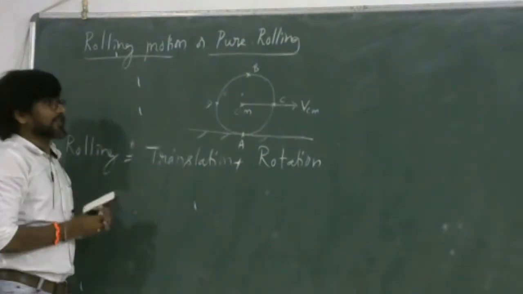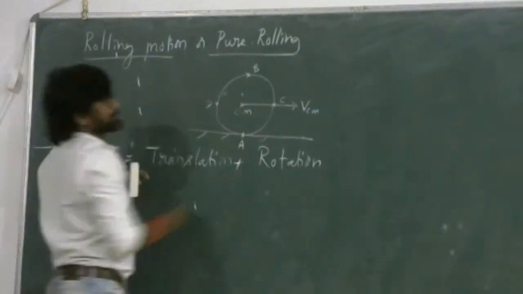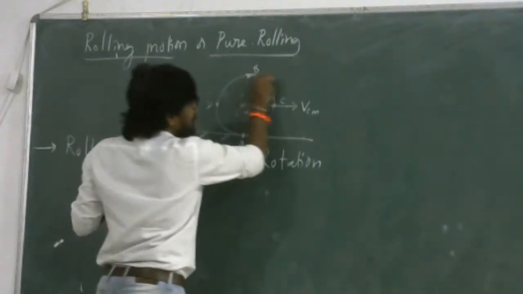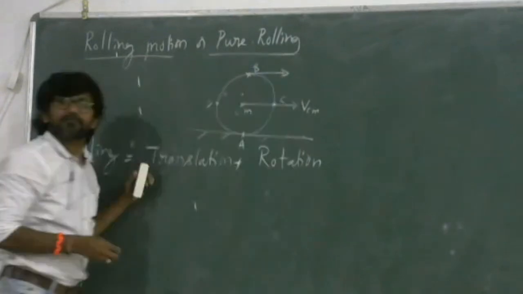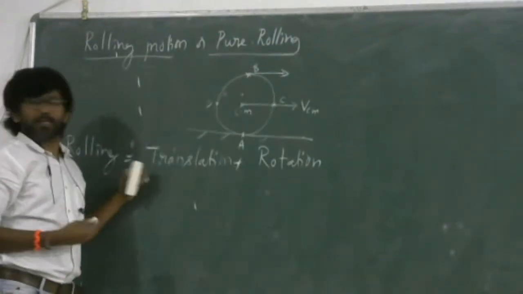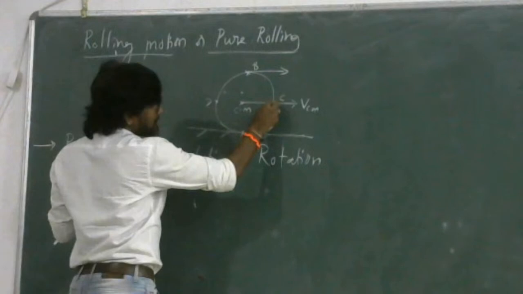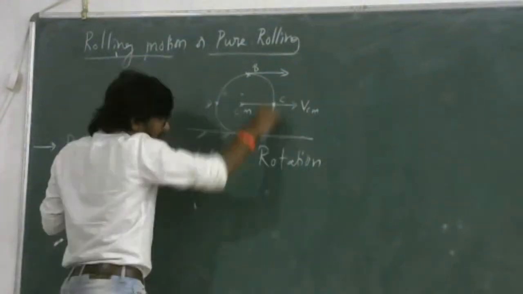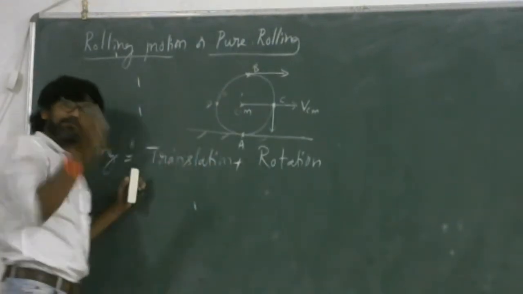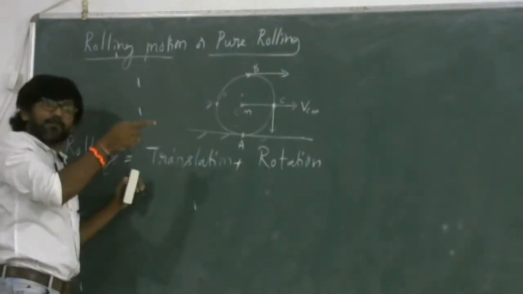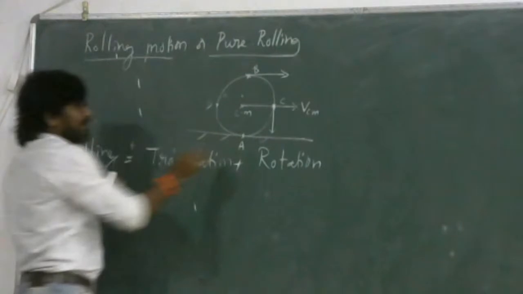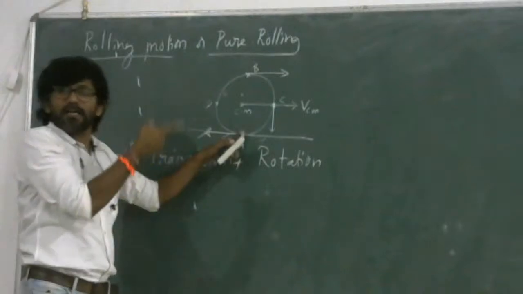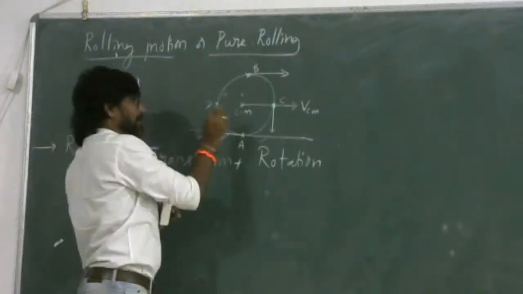If you observe once again, for the particle at a given point, the velocity of the particle is given by the tangent drawn at this point in the direction of rotation or rolling. For this particle, as it is rolling in this direction, the tangent drawn gives the velocity at that particular point at a given instant of time.